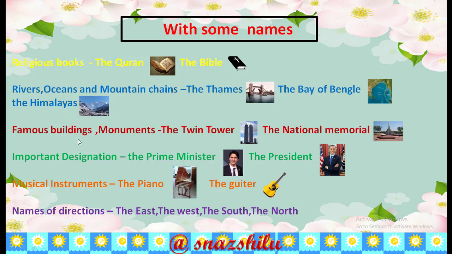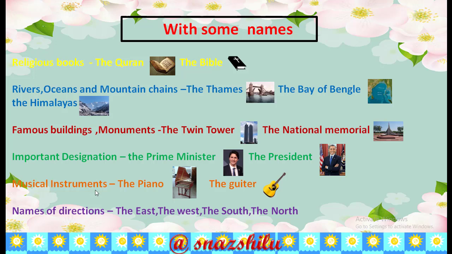Now, famous buildings and monuments. That means before the names of famous buildings and monuments, we use the. For example, the Twin Tower, the National Memorial. Okay, students? Now, come to the next. Important designation. Before the name of an important designation, we use the, such as the Prime Minister, the President. Okay, everybody? Just after that, here we see musical instruments.